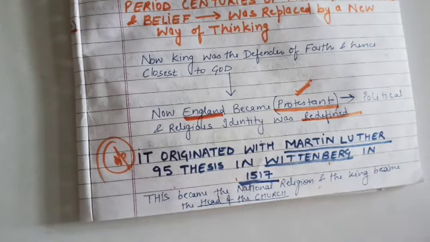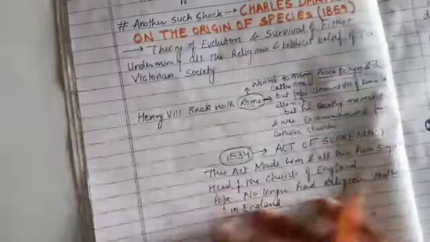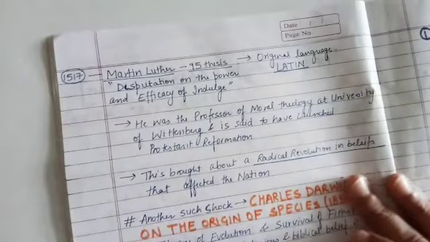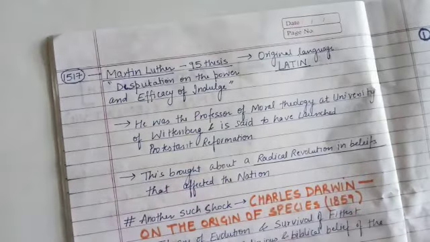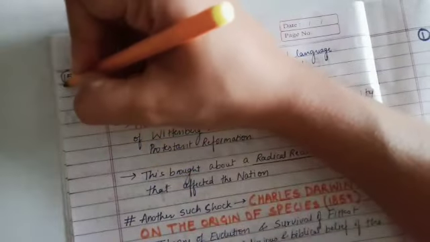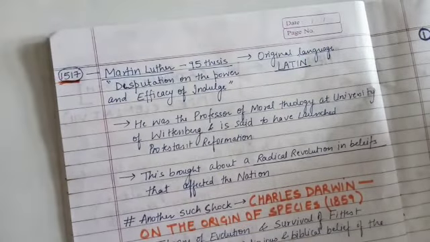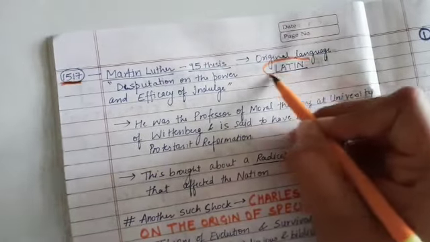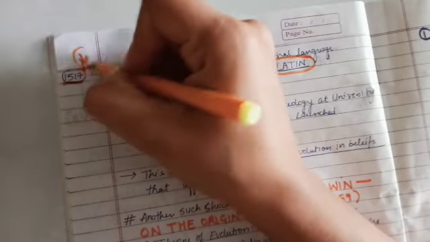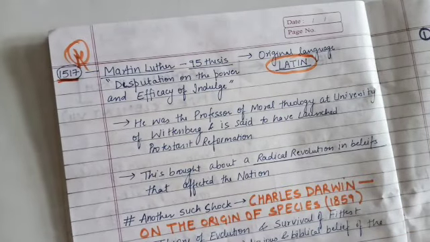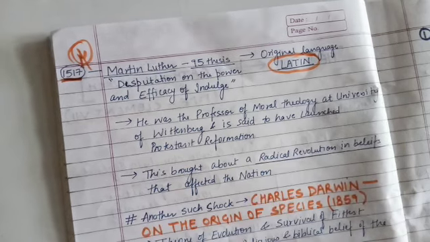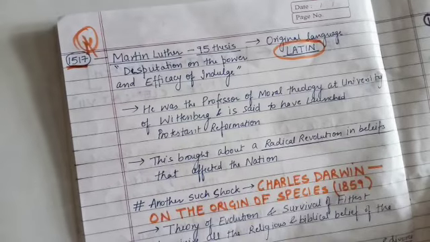Now the king had full authority, he became the head of the church, he became the head of the state, right? So he gave himself full power and full authority, right? So now let us see what Martin Luther's 95 Theses are, right? Martin Luther's 95 Theses came in 1517, yes, and the original language was Latin. Remember this is important. Martin Luther's 95 Theses came in 1517, original language Latin, right? And what was it on? It was a disputation on the power and efficacy of indulgences, right?